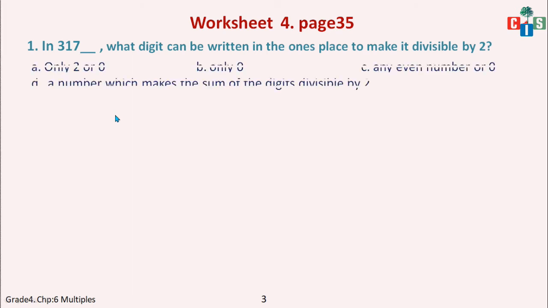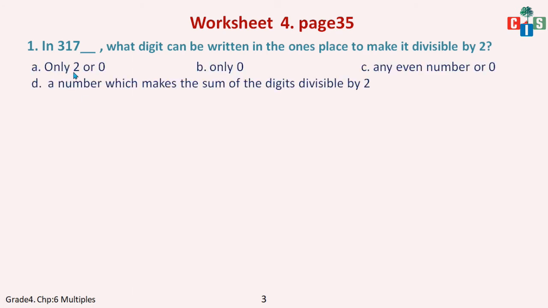So I can have the options. Okay, only 2 or 0? There should be only 2 or 0 here? No, it can be 6, it can be 8, it can be 4 also.